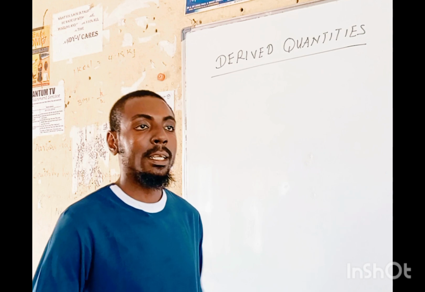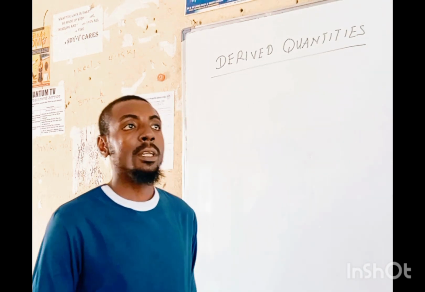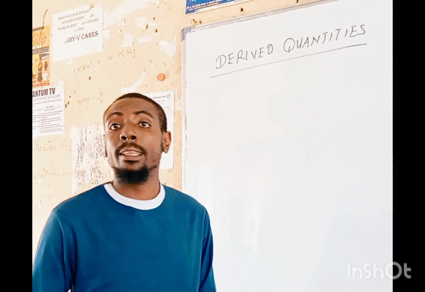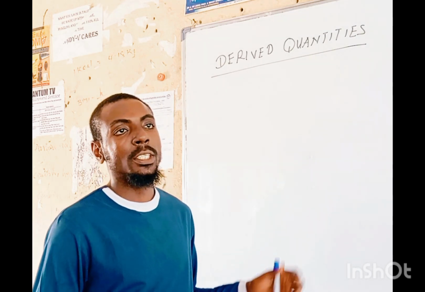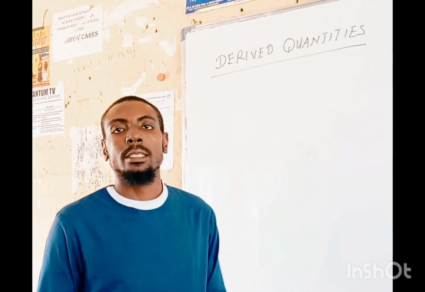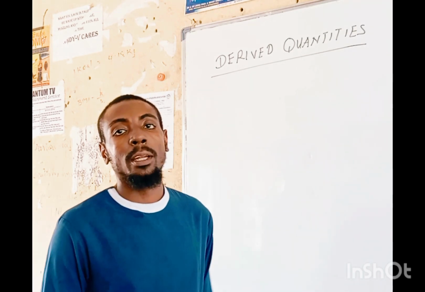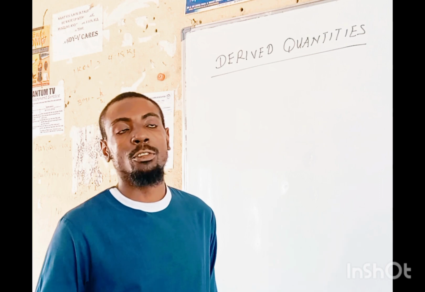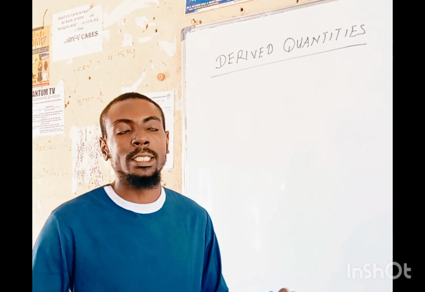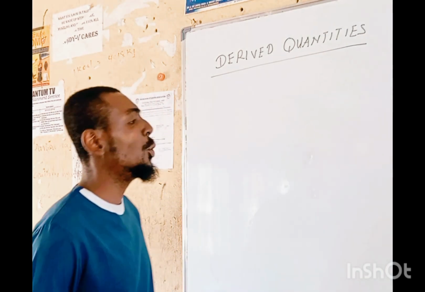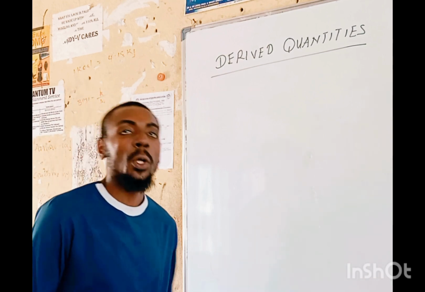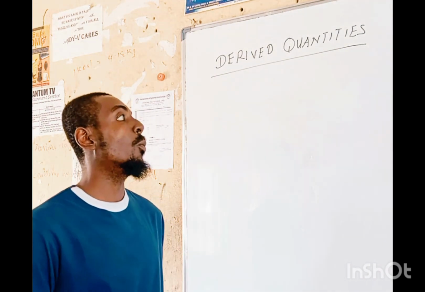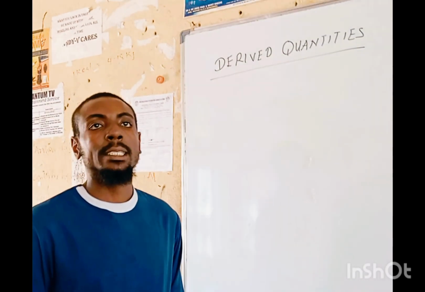So when you are interested in getting the area of a given square field, or let's say the area of a rectangle, one edge is the length and the other edge is the breadth. Multiplying the length by the breadth, you get the area. So area is derived by combining two units of length, and the unit of area is the meter square, because the unit of breadth is the meter and the unit of length is the meter. When multiplied together, you get meter square.